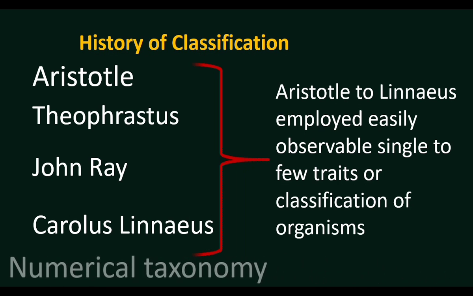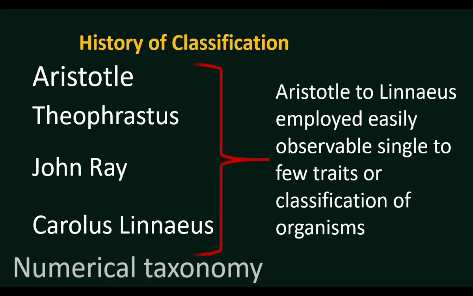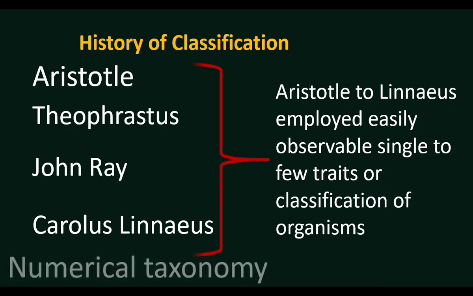Later, in the 19th century, numerical taxonomy was developed. In numerical taxonomy, more characters are considered. Due to advancement, biology was divided into many other branches.